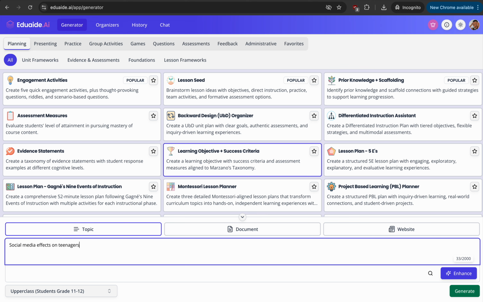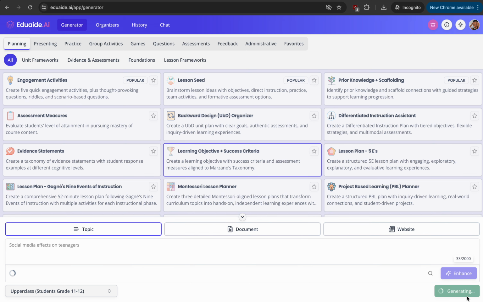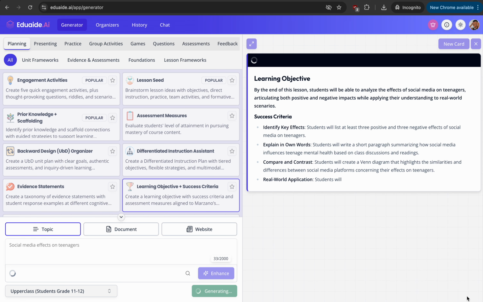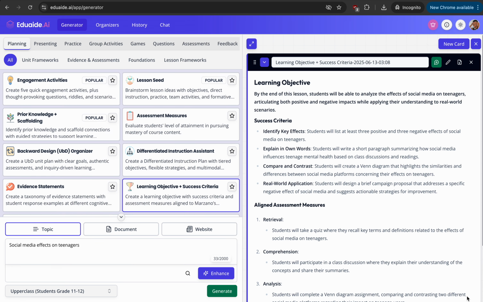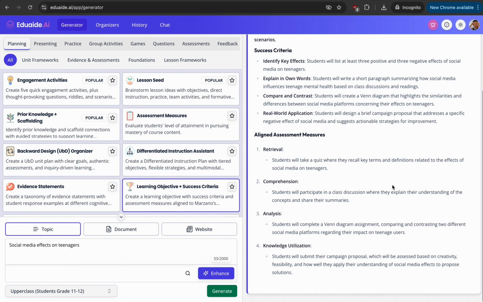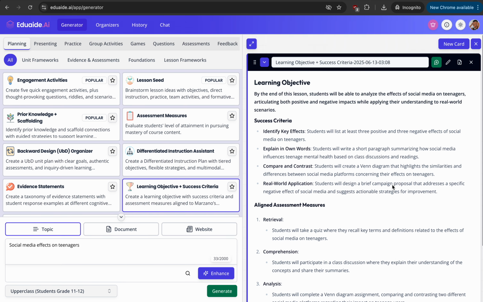Okay, so we have this as the topic, and you can put a document. I don't have a document. I don't have a website, so I'm just going to generate. But it's always very good if you have a document. It really helps. So, yeah, I wanted to create a lesson objective plus success criteria. So you can see that here.